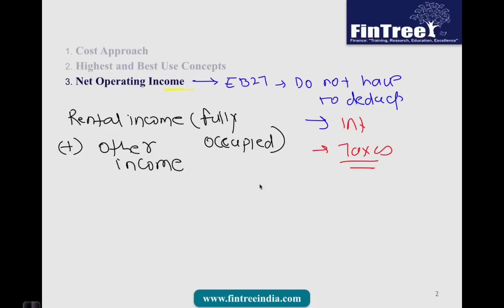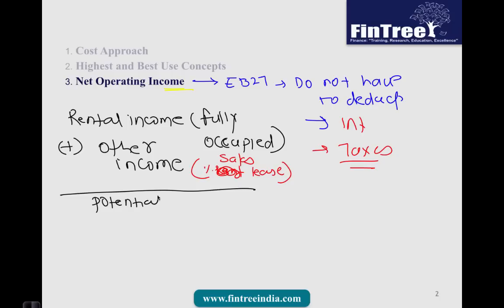Now this other income will typically be available in case the lease is a percentage rent lease. For example, you've signed an agreement which allows you to take some X percentage of sales made by the tenants. So once you have added the other income, then what you'd get after that would be potential gross income.